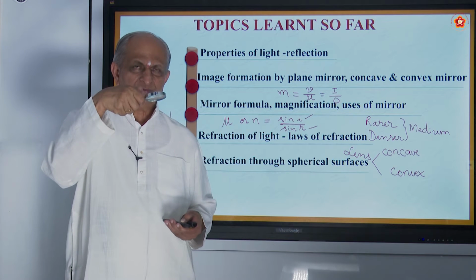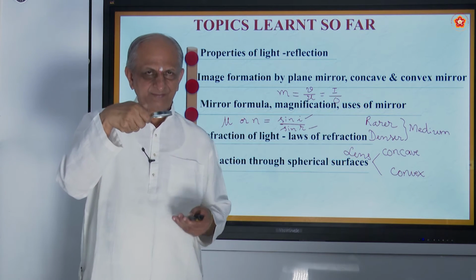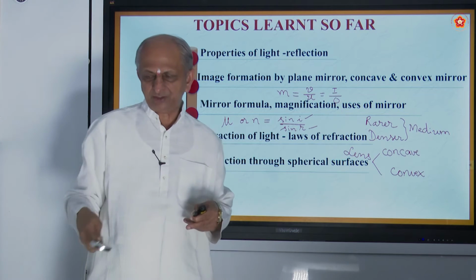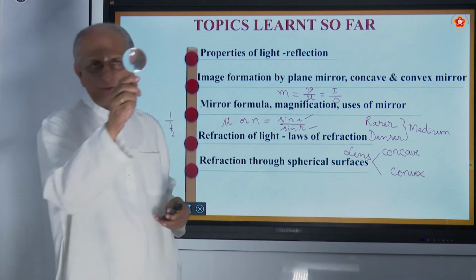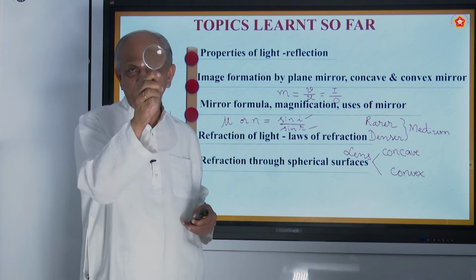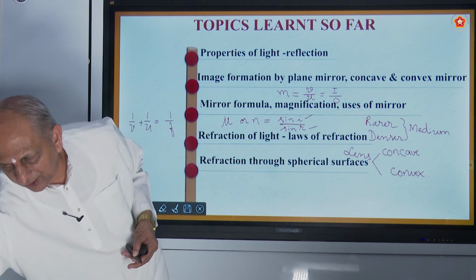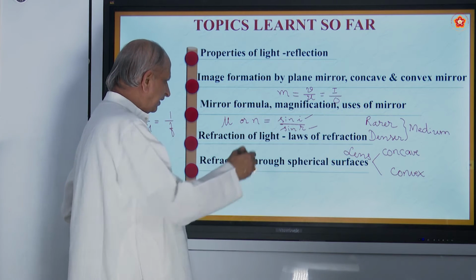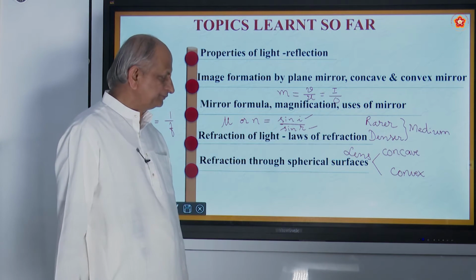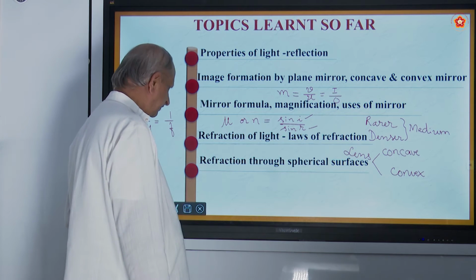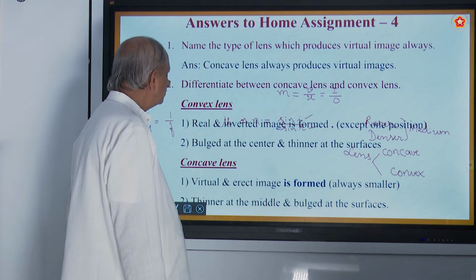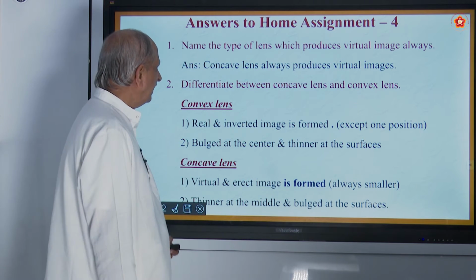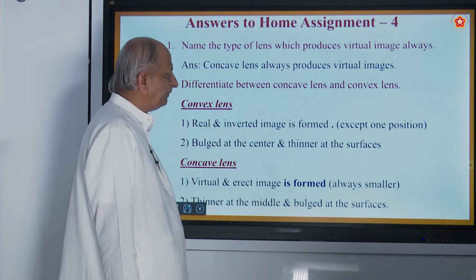That is because of refraction of light. So the rays coming parallel pass through a point, and that is called the focal point. You can do this experiment on this. It's available very cheap in the market, and you can try different kinds of experiments on that. And we have seen, we defined the different definitions on that. And also, now coming to the home assignments, name the type of lens which produces a virtual image